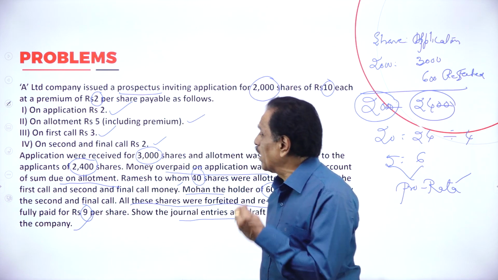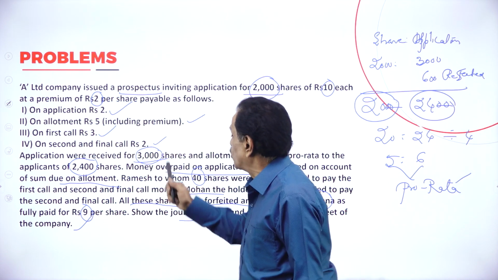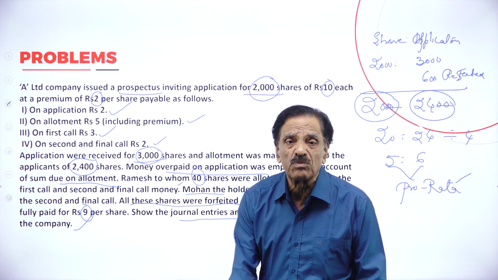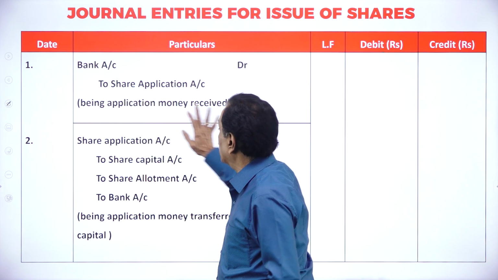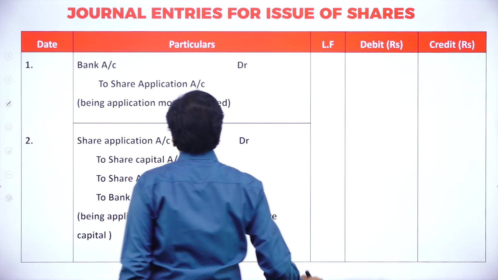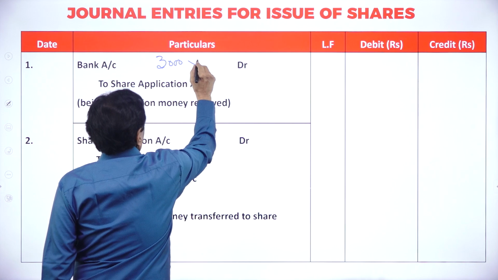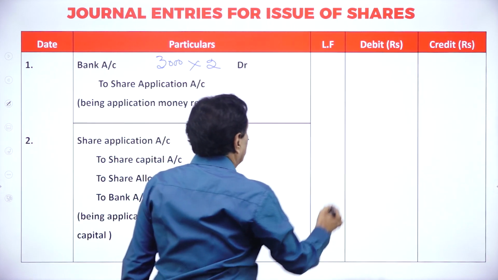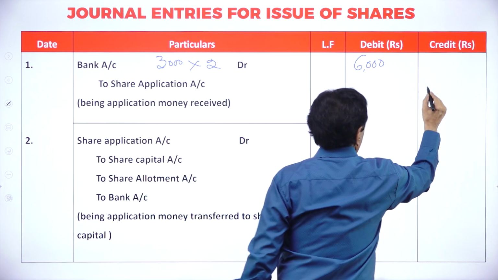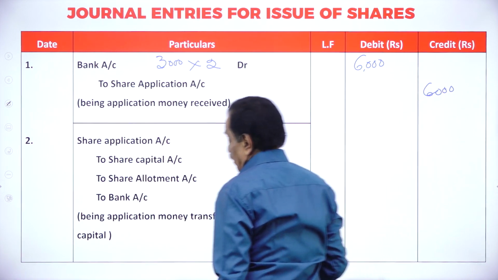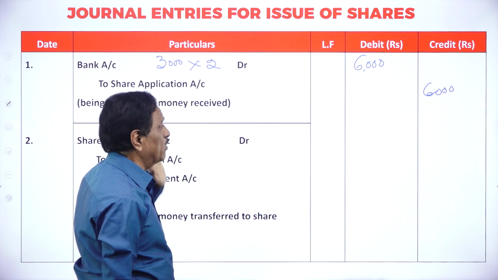Now, we'll go with the problem. How many shares are there? 2,000. How many applications received? 3,000. So 3,000 into 2 means 6,000 rupees we have received. You'll pass the entry. What's the first entry? Bank account debit to share application account. How many applications did you receive? 3,000 applications. What's the application fee? 2 rupees. How much did you receive? 6,000. Bank account debit 6,000, to share application account, 6,000.